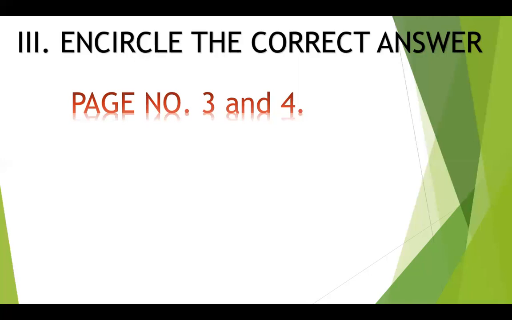Next, number 8. We use our hands to push things, pull things, both A and B. Why did I read these options? Because you must know both A and B. Both A and B is what? You can push the things and you can pull the things. So the answer is C, both A and B.